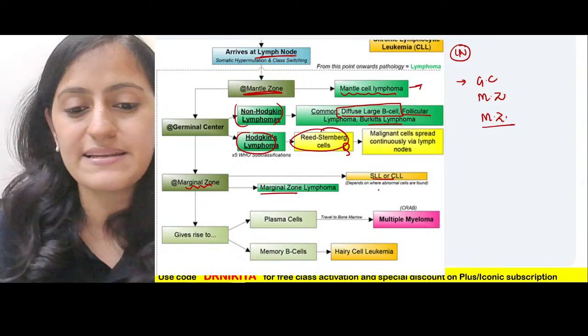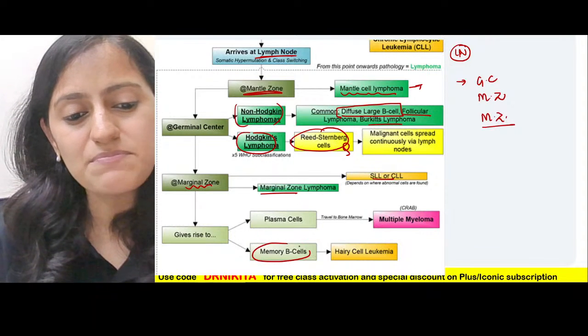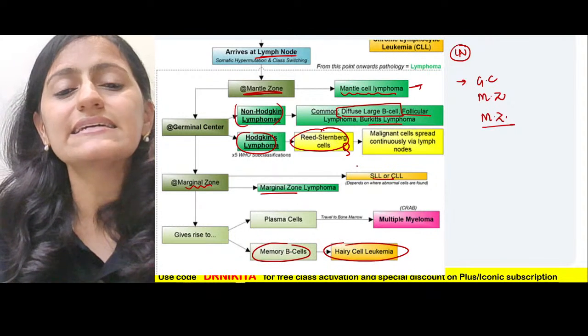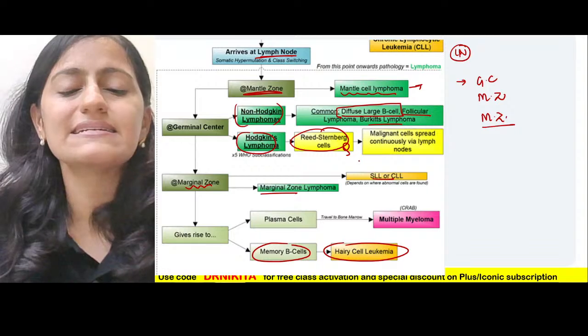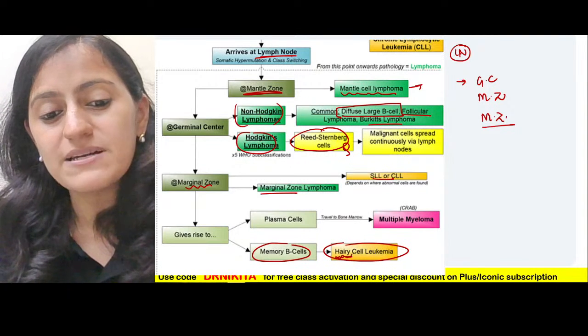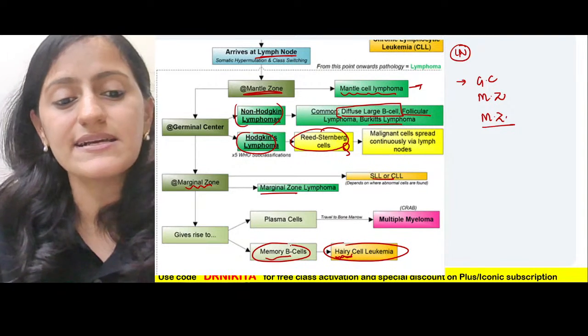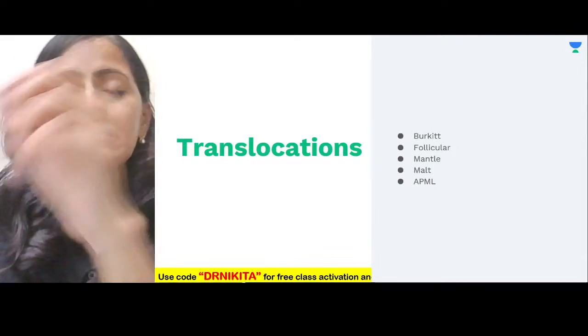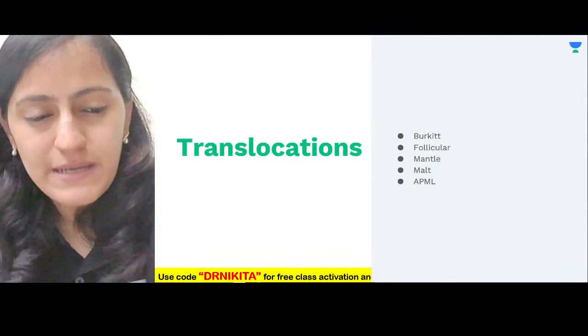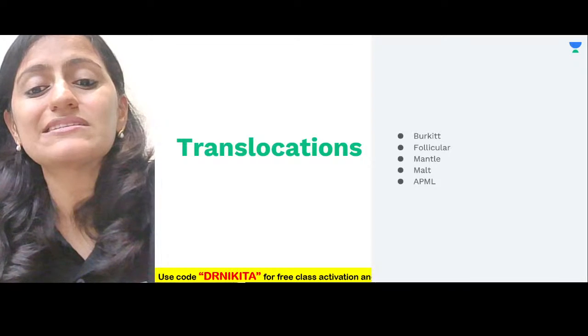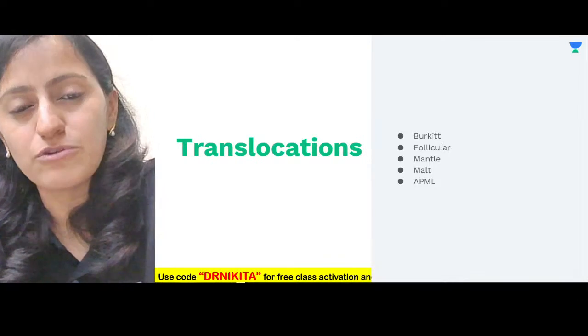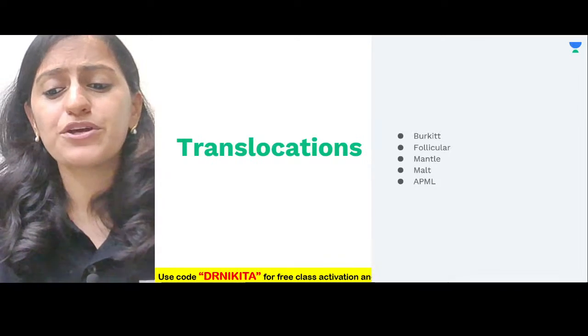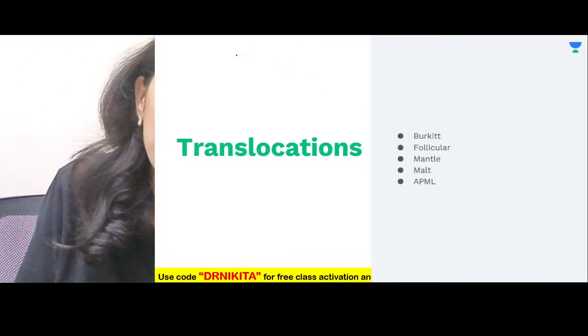What is the difference? I'll tell you that as well. Memory B cells is basically hairy cell leukemia. Remember, hairy cell leukemia is memory B cells. All of this we will revise. Coming to the most important topic in lymphoma: how do you remember the translocations in lymphoma?